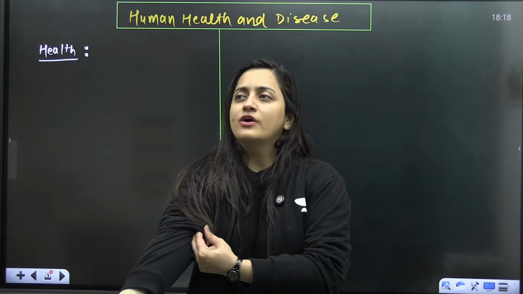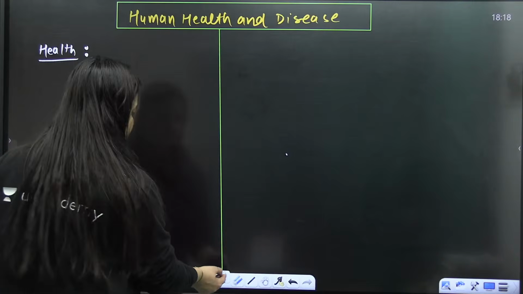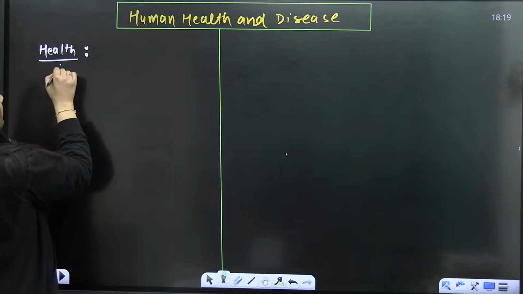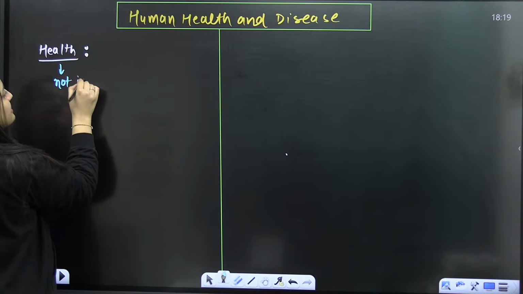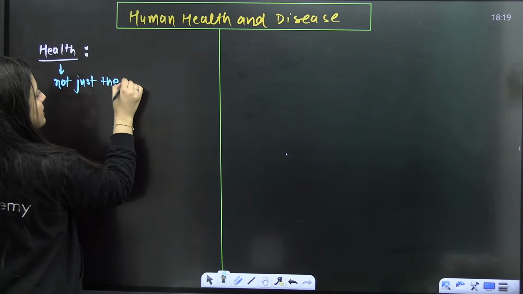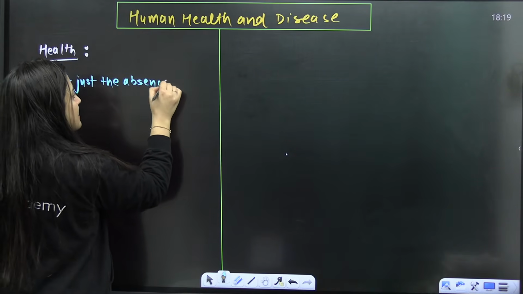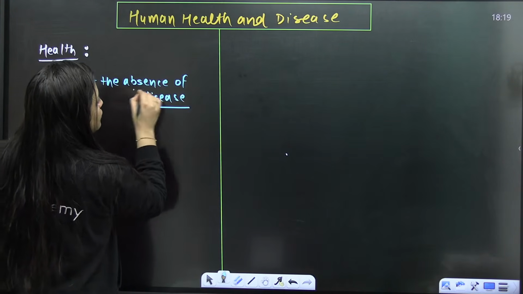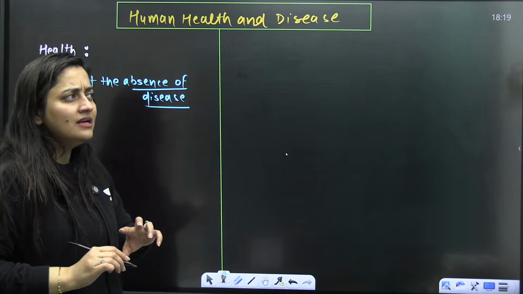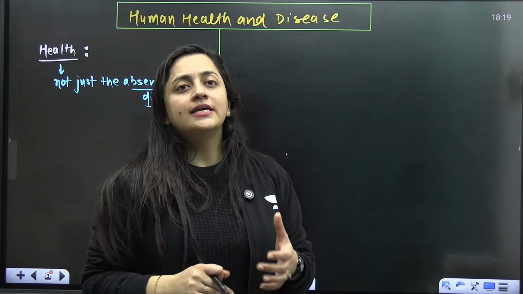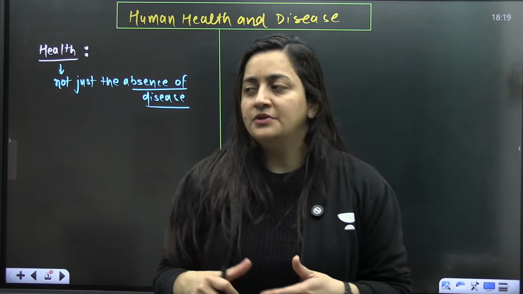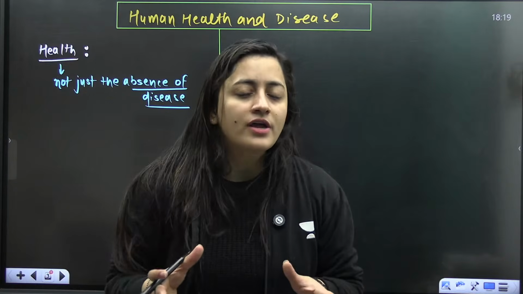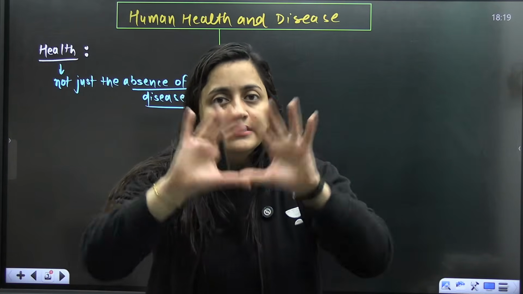Of course, when we are talking about health, it is not just the absence of disease, okay? Absence of disease is considered as health, that the individual is healthy, but it is not just that. You cannot say that if somebody is physically fit, that person is healthy, because when you are talking about health, you have to consider the complete aspect.